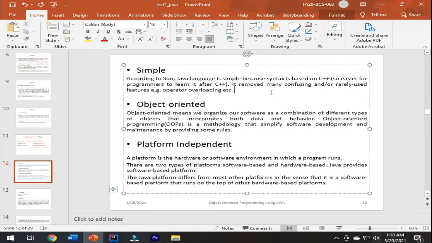The other thing is object oriented. Object oriented means we organize our software as a combination of different types of objects that incorporate both data and behavior. Object oriented programming is a methodology that simplifies software development and maintenance by providing some rules. Now Java is platform independent. We have also discussed this earlier: write once, run anywhere. This is the same thing.